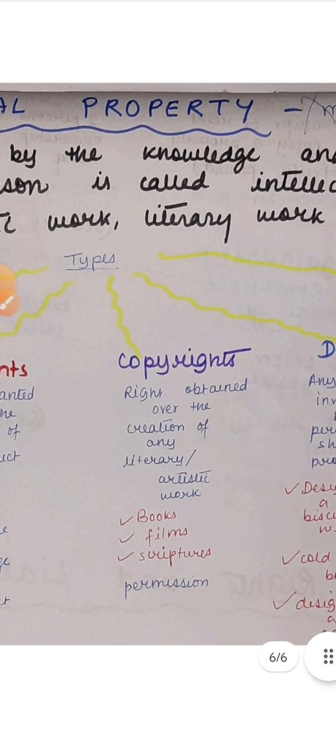That's when the person is sued by the original creator. Books, films, scriptures, paintings, these are all falling under the category of literary works or intellectual properties which are protected by copyrights. Any other person who wants to make a film or write something or paint something based on another person's ideas, he or she has to seek permission from the original creator.